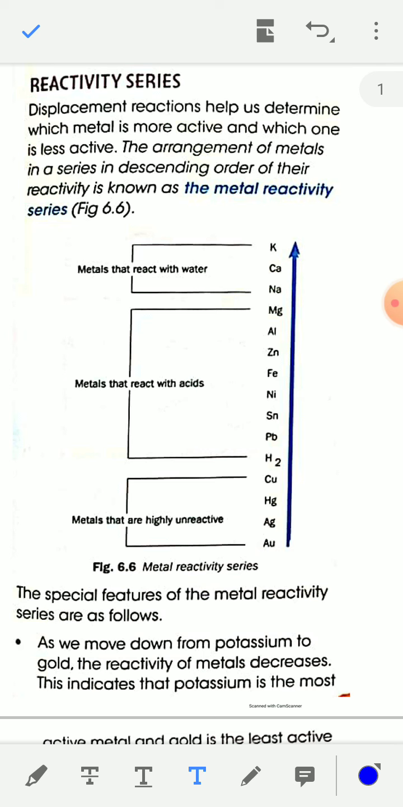In this video, I'll discuss the reactivity series and different types of oxides. So first, see the reactivity series. What is the reactivity series of metals?